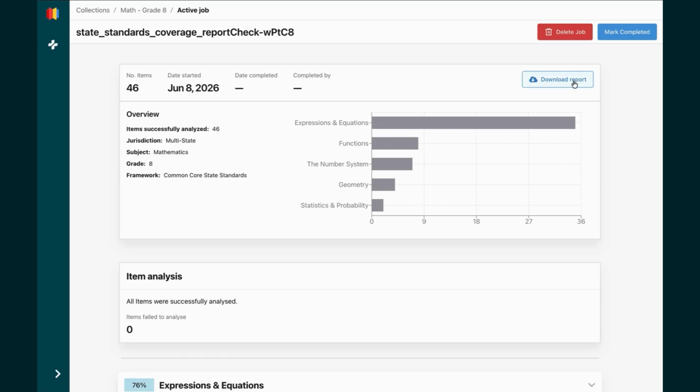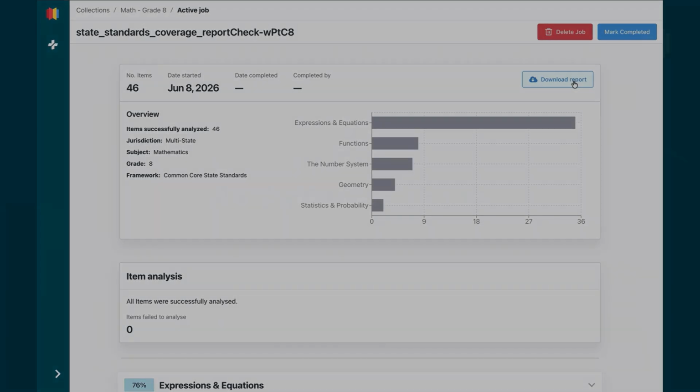If I'm happy and I've reviewed this report, I can always download it. That's going to give me information around each individual item and which one it aligned to. I can mark this completed and I can move on with more tasks. Now back over to Audrey.